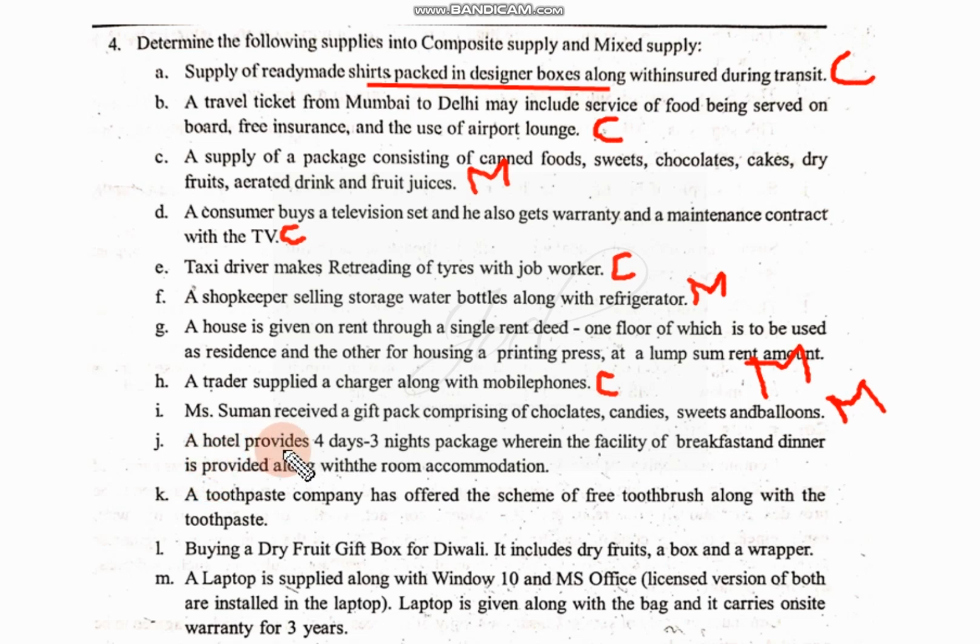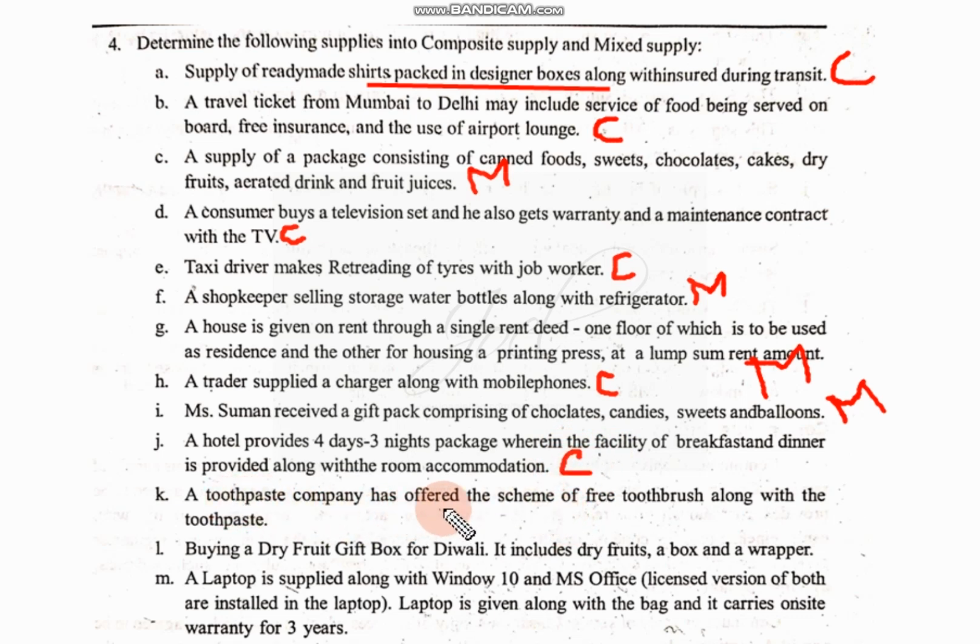Next, a hotel. Yes, a hotel provides a 4 days 3 nights package wherein the facility of breakfast and dinner is provided along with the room accommodation. So along with the room accommodation together it is provided. This is a trend. When you are booking any hotels, especially these star hotels, breakfast will be given as complimentary. For that you are not paying money separately, so that is composite supply.